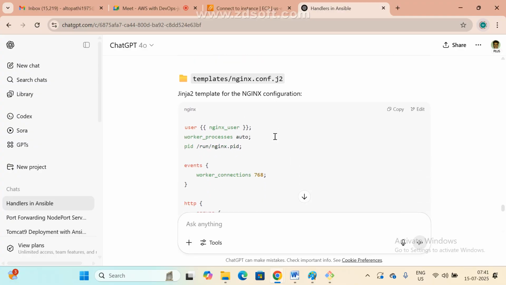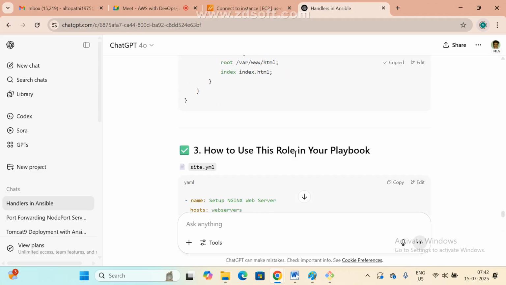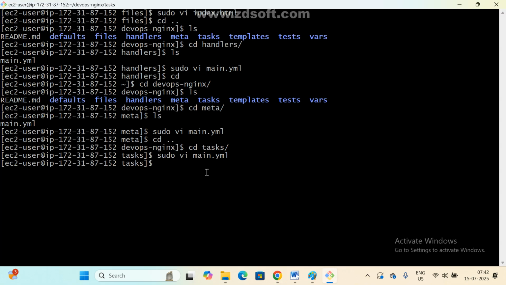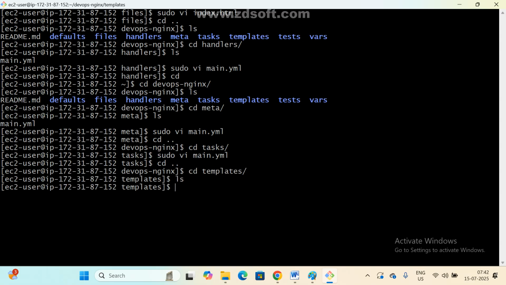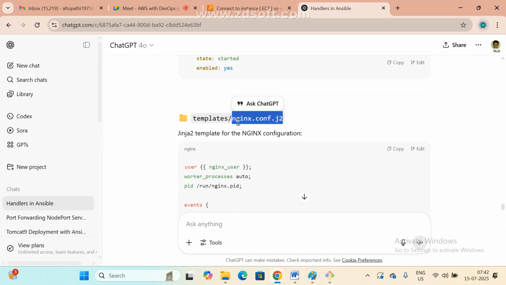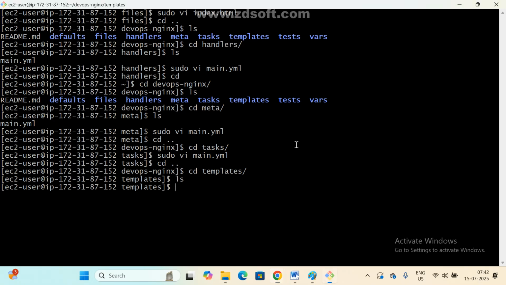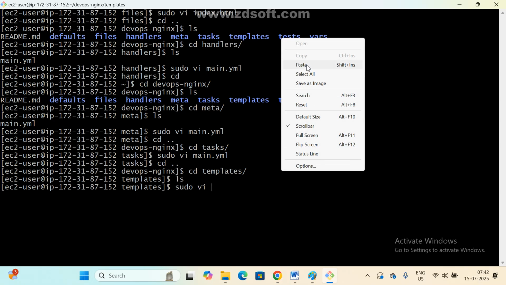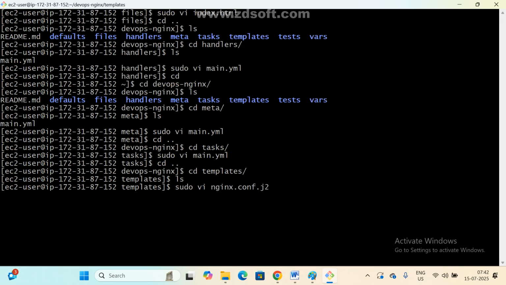Now the template section. In the template, they are using a configuration file. Copy this one. Last one, copy this one. Come outside, cd template. Under template we need to create a file. What is the file they created? This is the file name: nginx configuration jinja template. Just give sudo vi file name dot yml file.